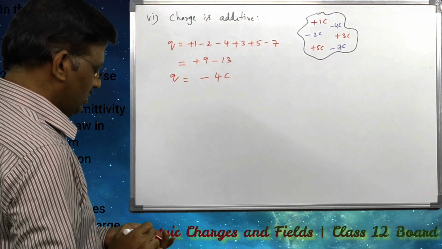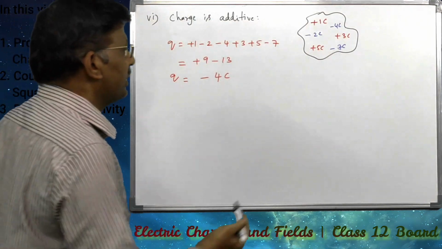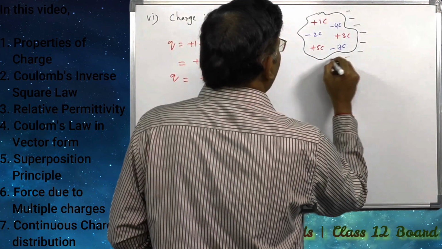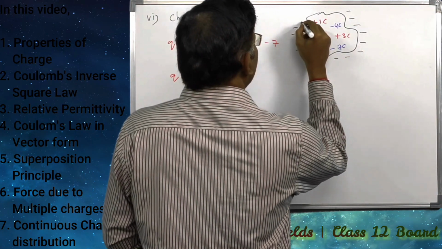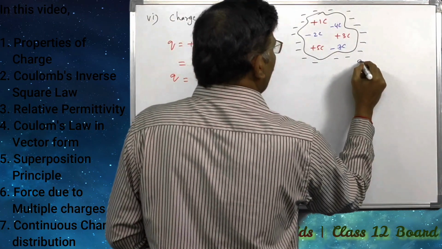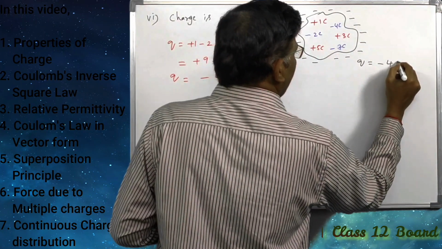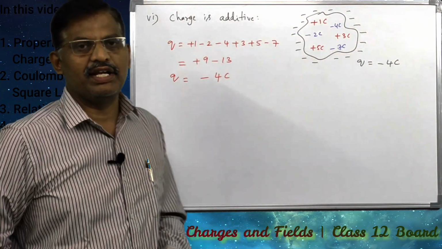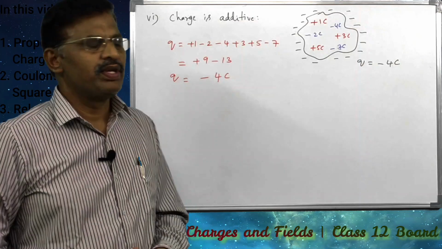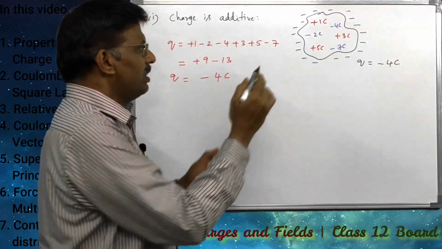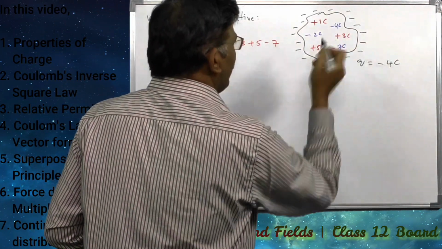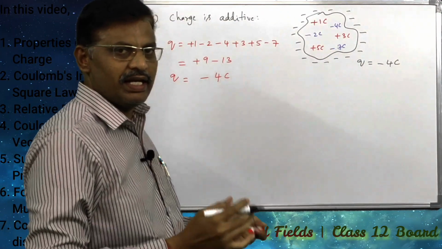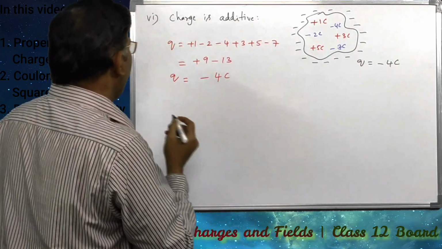This is a negatively charged body of magnitude Q equal to minus 4 coulombs. This is the meaning of charge is additive: to know the effective charge on the body, we should add up all the charges inside the body.